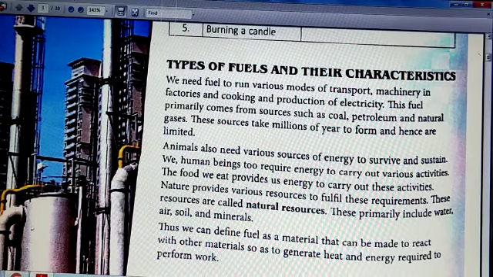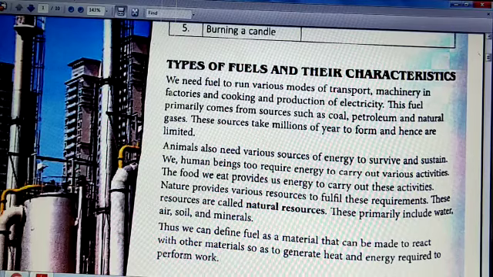Mainly we get the fuels from the fossils, and they are known as the fossil fuels. So the different sources include coal, petroleum and natural gases. These resources took millions of years. It's written take, but it should be took. So these sources took millions of years to form, and they are limited. They are also known as fossil fuels.